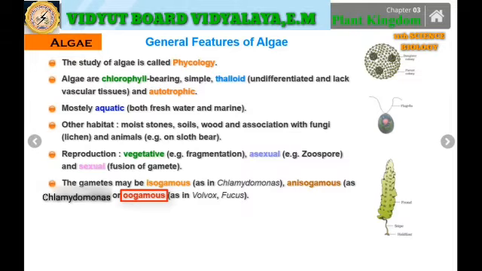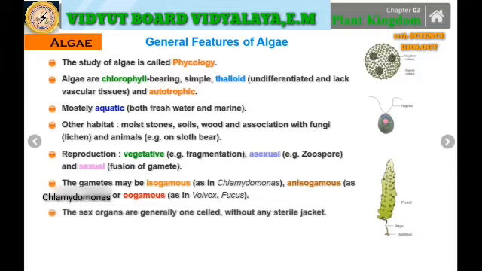Now these gametes have a huge role to play in the case of the algae. Normally, only under the microscope will we be able to observe them. The sex organs are generally one-celled and without any sterile jacket. Sterile means non-reproductive. So the one-cell structure is there but without any sterile jacket. Jacket means a group of cells.